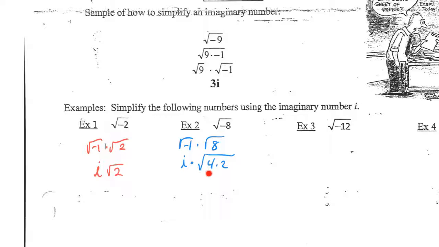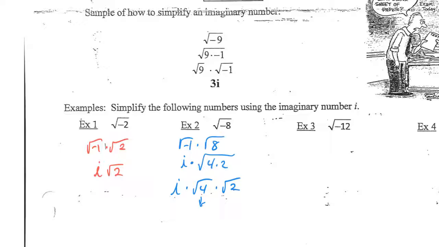Well, when I look at this, I think, well, hey, I know the square root of 4. I can take the square root of that thing, but I can't take the square root of 2. And so this becomes i times 2 times the square root of 2. Yeah, I really should. Let me be a little more careful here. Let's take this down one more step. It becomes i times the square root of 4 times the square root of 2. All right. So the square root of 4 we know.